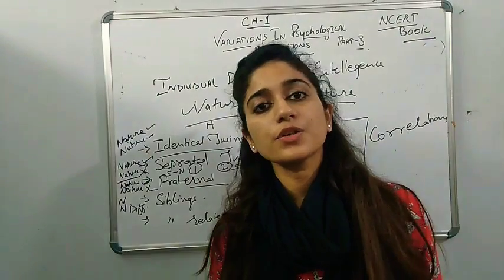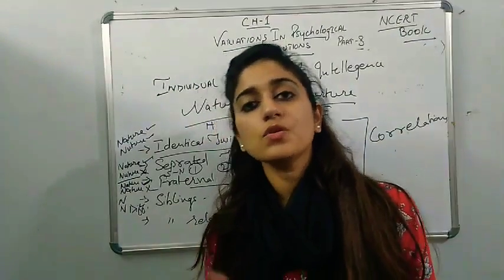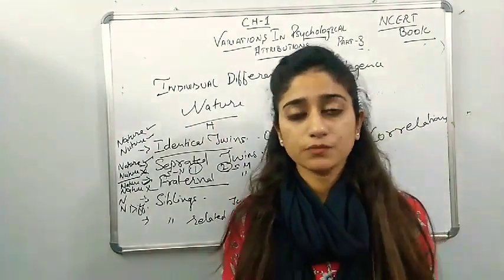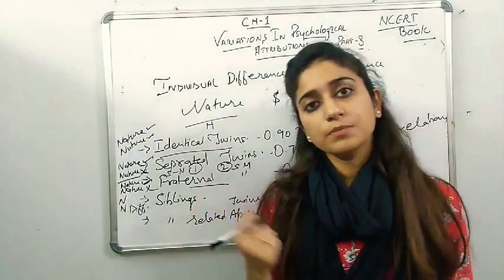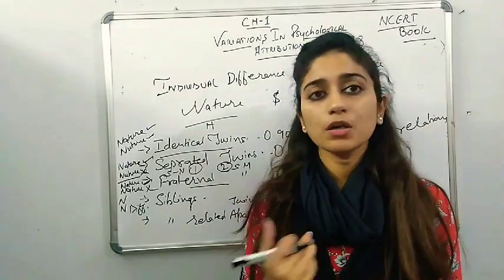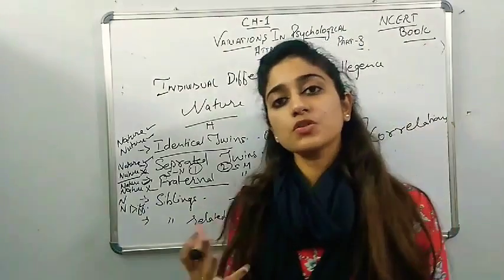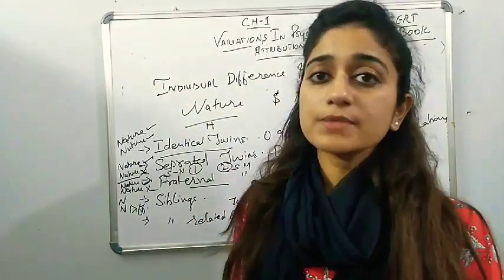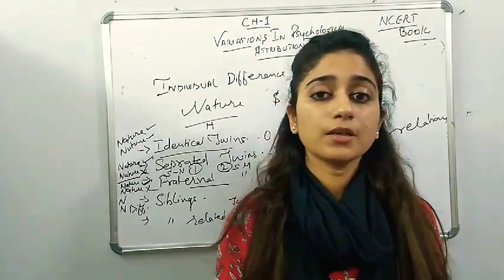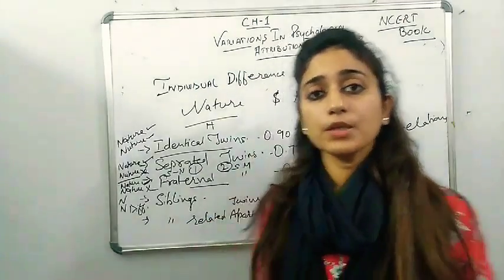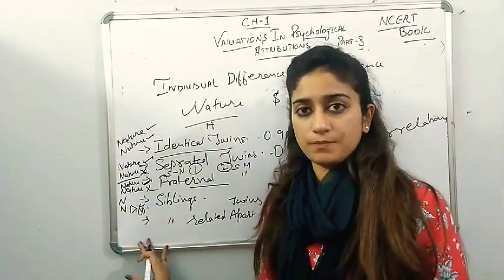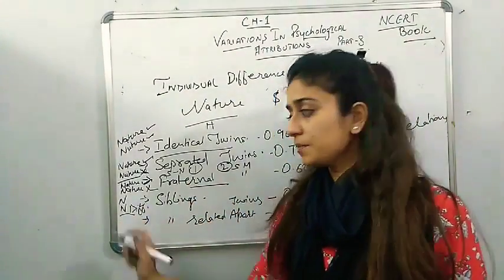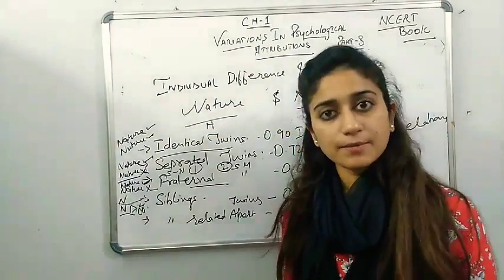His education was much better than the present one. Take your example: when your parents or your elder brother and sister were studying, there were no virtual classes, but now you are getting smart classes and virtual classes. Right now you are staying at home and getting them. So this is differentiated by the nurture, not by the nature, because the parents are the same.